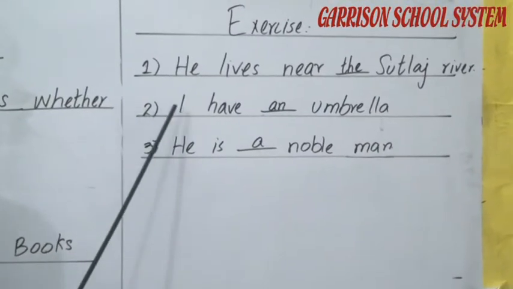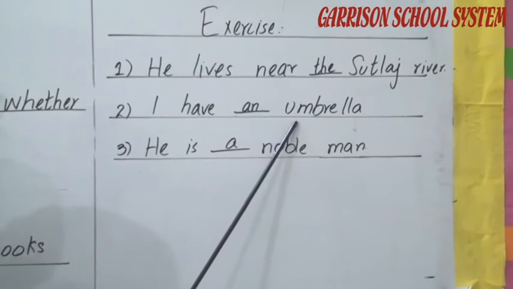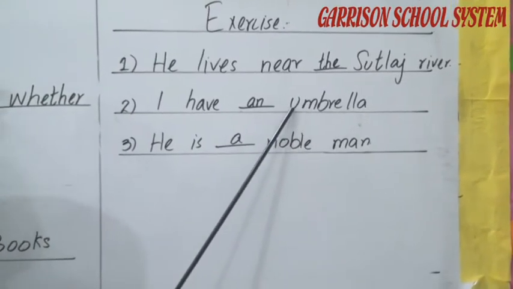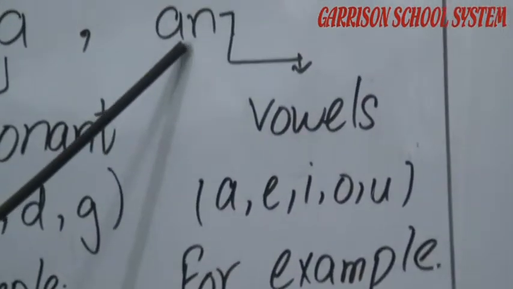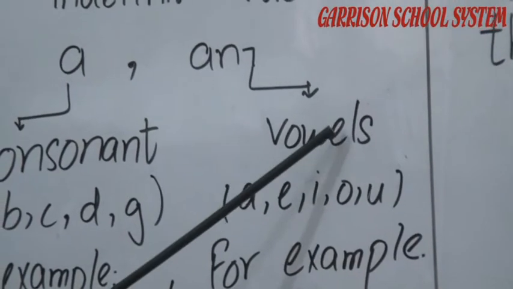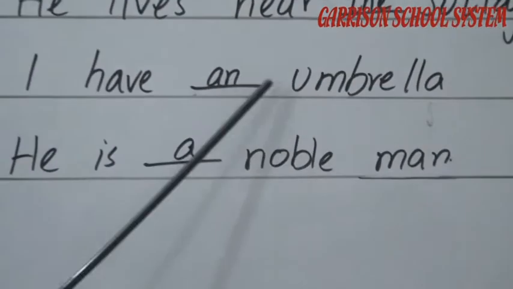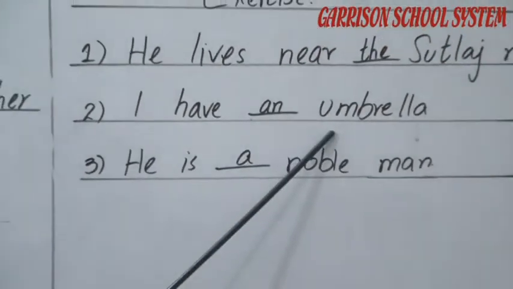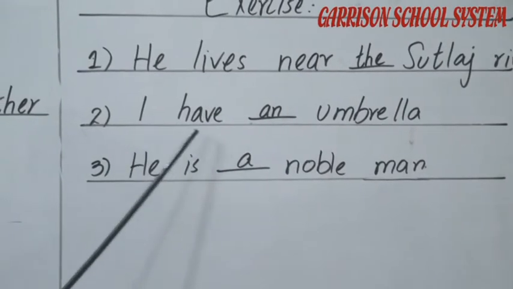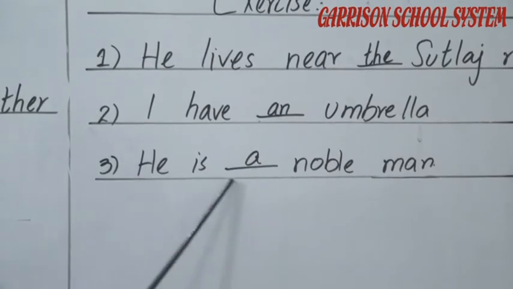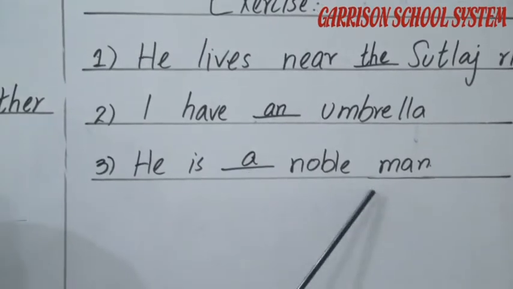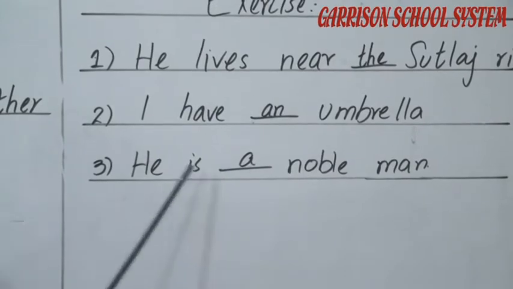Second, I have dash umbrella. As you all know, umbrella starts with the vowel letter U. U is a vowel, as we have discussed. We use 'an' for a vowel sound. Umbrella starts with a vowel, so we put 'an' article in this blank. So it becomes: I have an umbrella. Then, he is dash nobleman. He is a nobleman. We use the article 'a'.